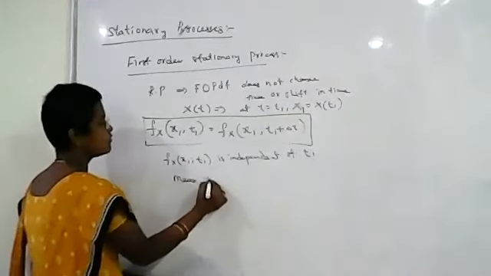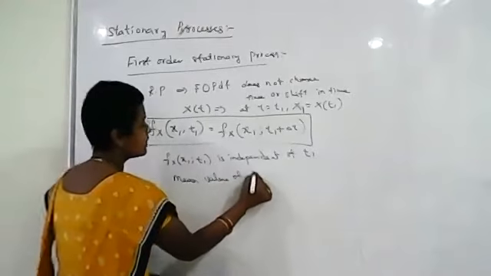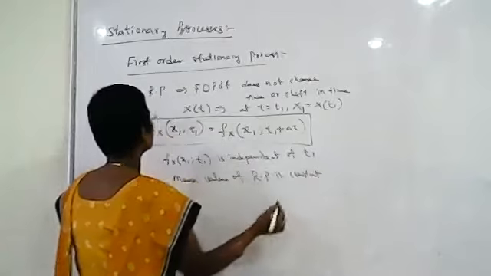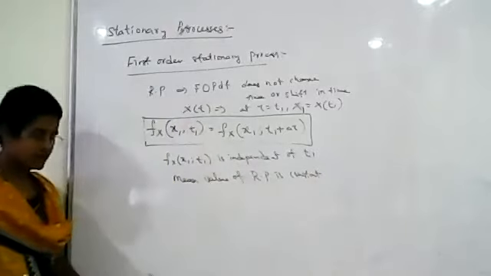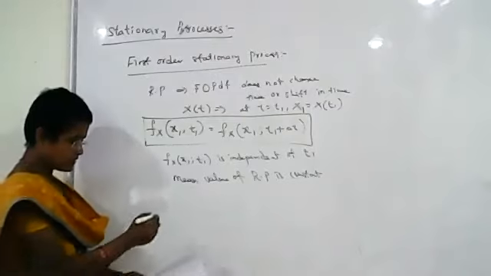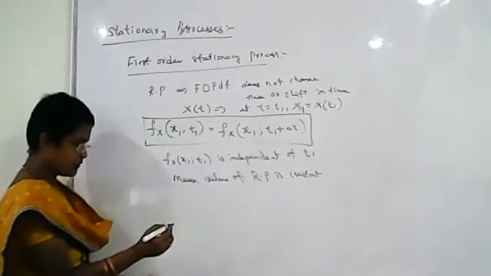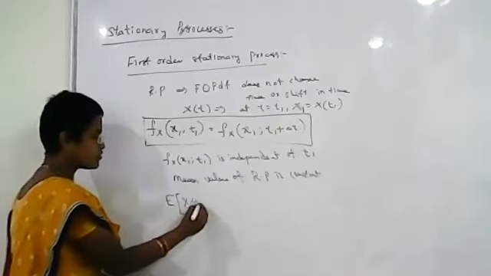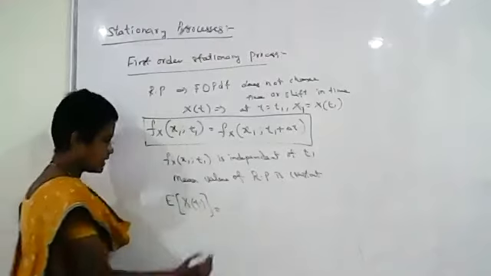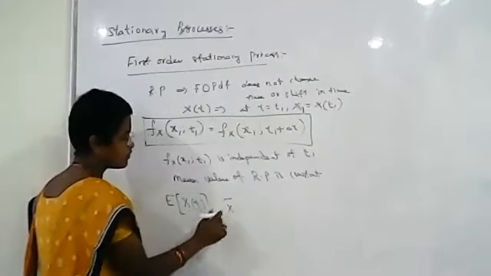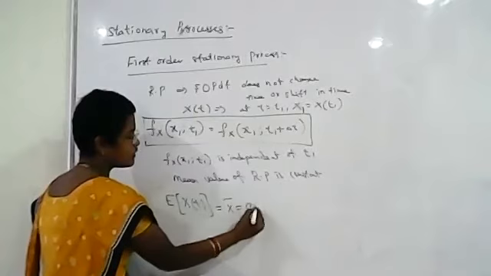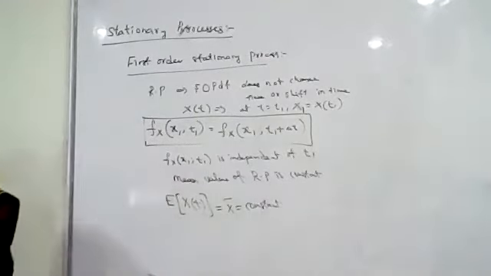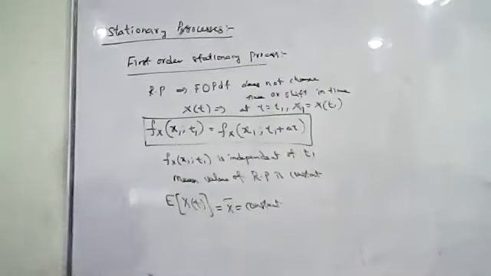So the condition for a first order stationary process is that the mean value of the random process, E[X(t)] equal to X bar, should be equal to a constant.